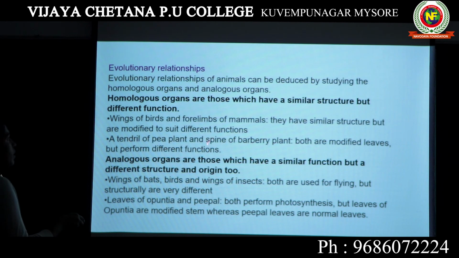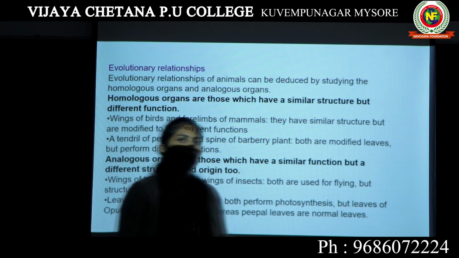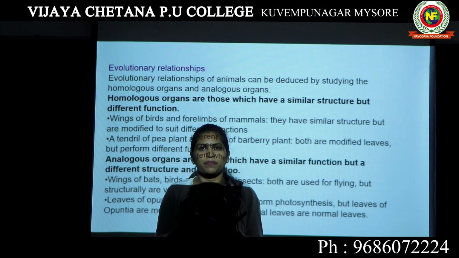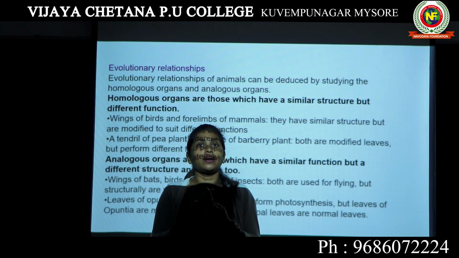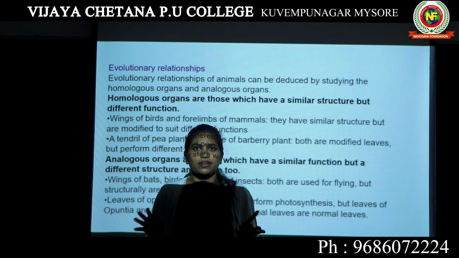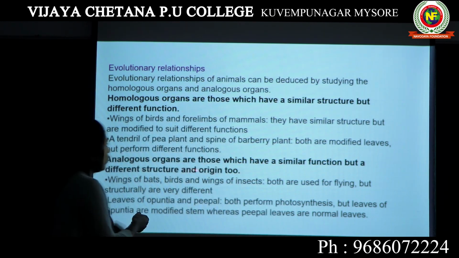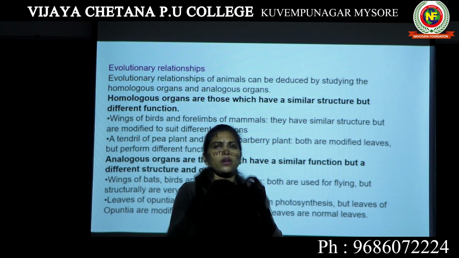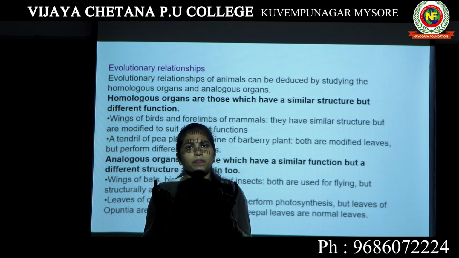Tendril is used for climbing, spine is used for protection. Similarly, analogous organs are those which have similar function but a different structure and origin. If you look into our eyes and the eyes of an octopus, both look similar, but the anatomy of these two eyes is completely different. Such organs are analogous organs: similar function, but a different structure and origin.